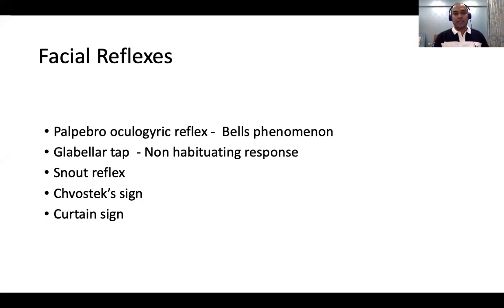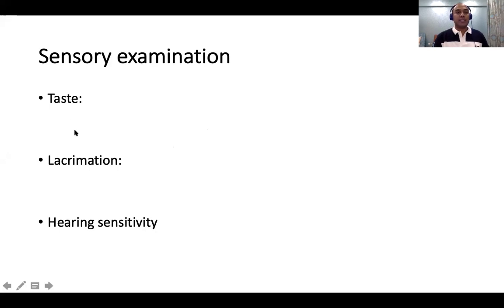These are some of the facial reflexes, but not so useful, but can be done in an appropriate setting. So sensory examination: taste, lacrimation, and hearing sensitivity. Practically, we don't do this because it's technically very difficult, but at least in the history, we can ask whether the taste is affected. In children with Bell's palsy or a facial nerve weakness, usually there is some taste affected. They generally tend to complain of metallic taste. If at all, they can complain, older children.